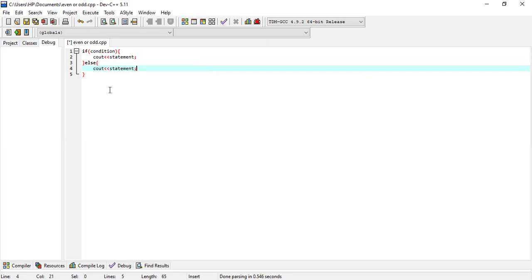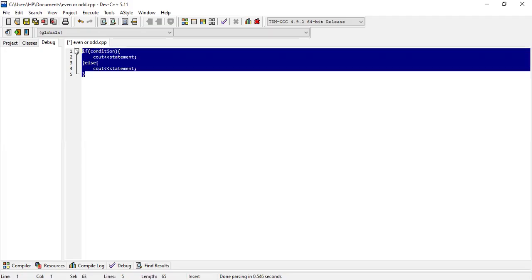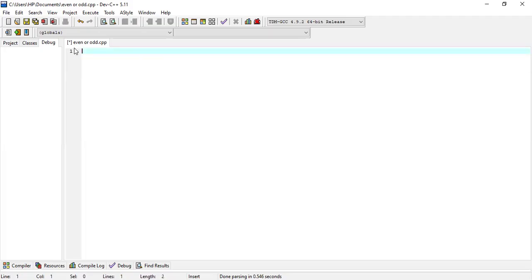So let us see an example program for if else statement, and the example program is to check whether the given number is even or odd in C++. So let us include iostream.